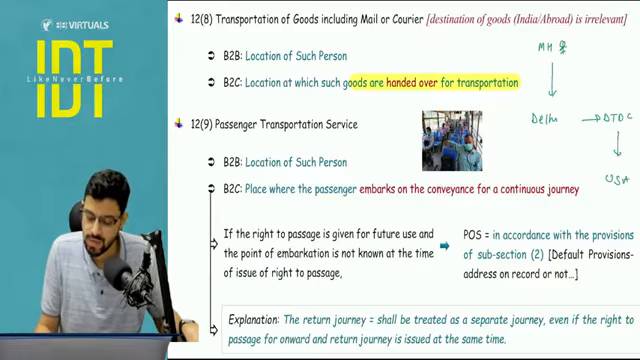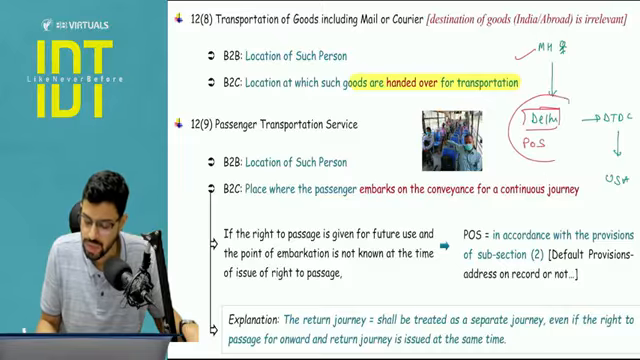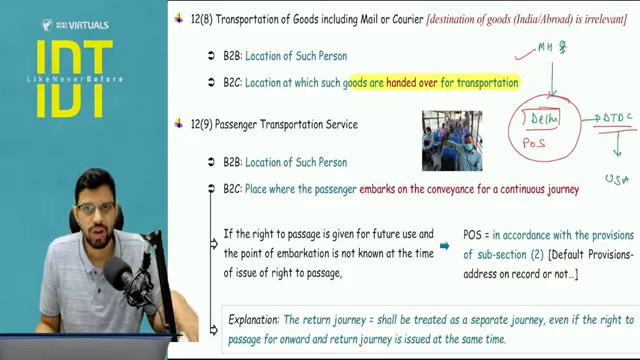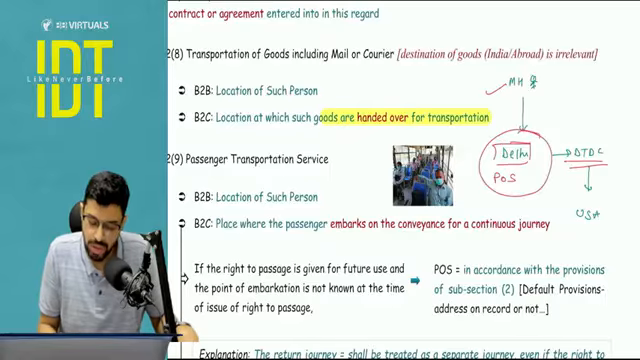What will be the answer of place of supply? The answer of place of supply will be Delhi. Why? Because I am an unregistered person. The focus is where the goods are handed over for the purpose of transportation. Is it clear? Now, certain points to be noted.